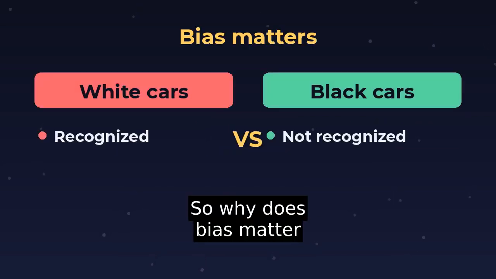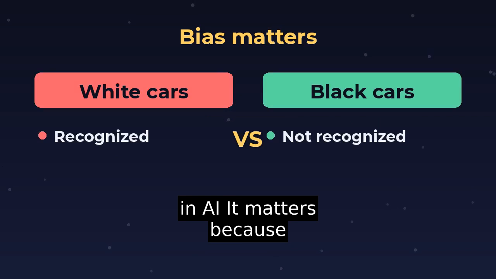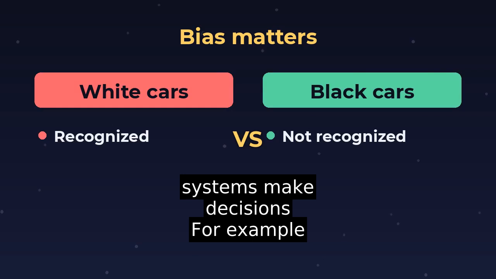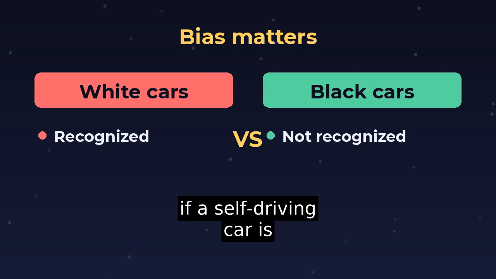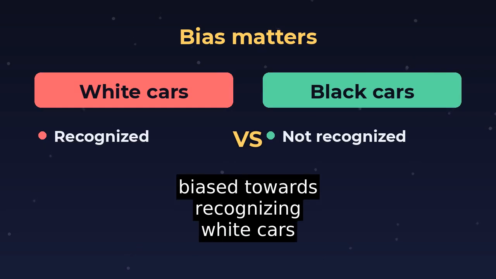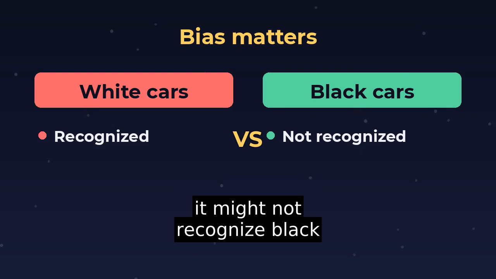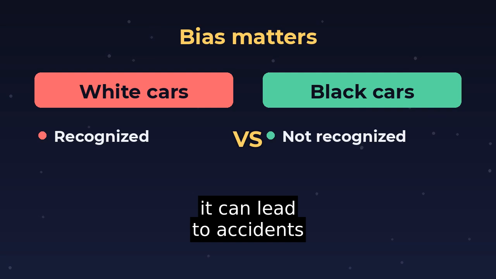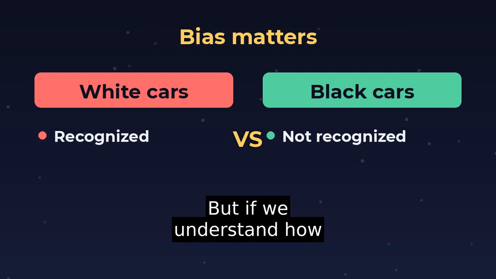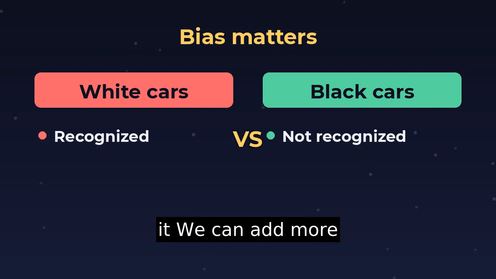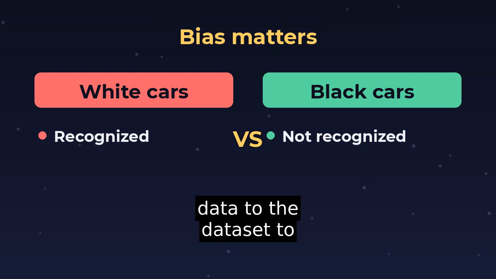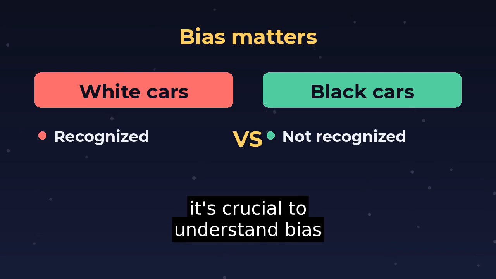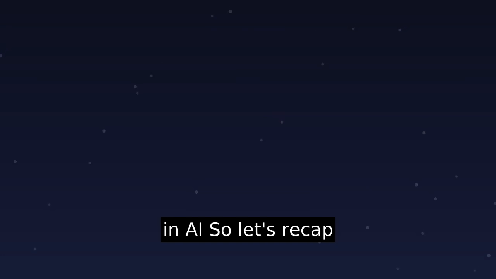So, why does bias matter in AI? It matters because bias can affect how AI systems make decisions. For example, if a self-driving car is biased towards recognizing white cars, it might not recognize black cars. That's a problem because it can lead to accidents. But if we understand how bias works, we can fix it. We can add more data to the dataset to adjust the bias. That's why it's crucial to understand bias in AI.